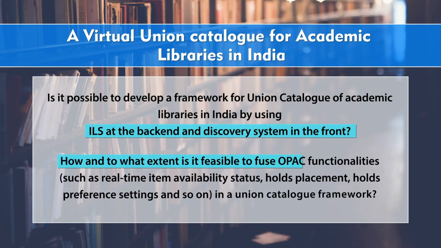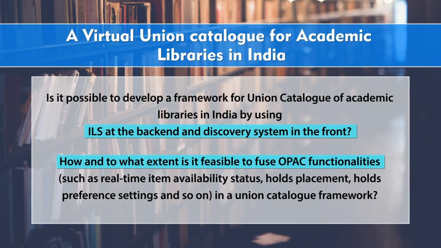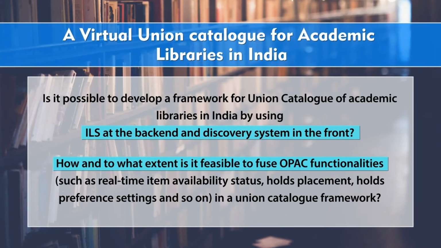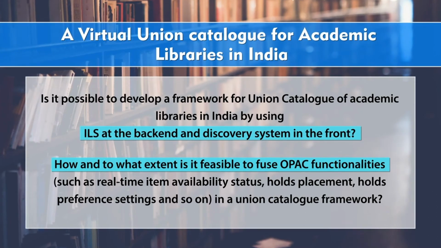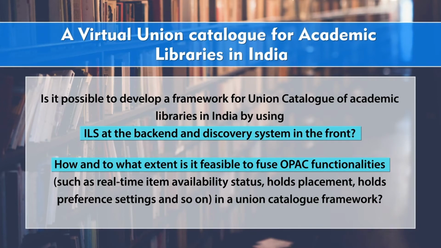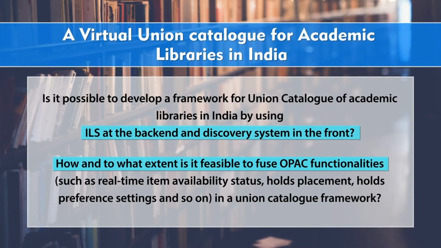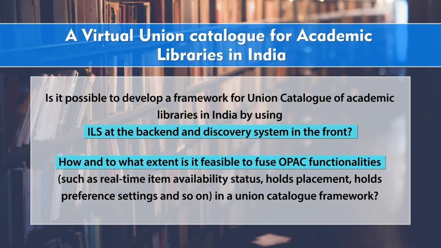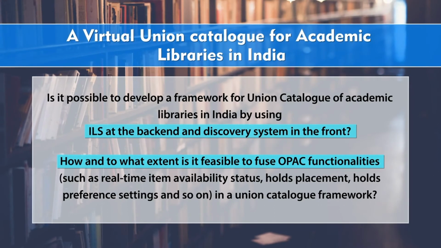How and to what extent is it feasible to fuse OPAC functionalities, like real time item level availability status, hold placement, hold preference setting, ILS based authentication and so on, in a Union Catalog framework, so that your user doesn't have to roam around between his or her own library OPAC and the Union Catalog? So a Union Catalog should also support different kinds of OPAC functionalities.